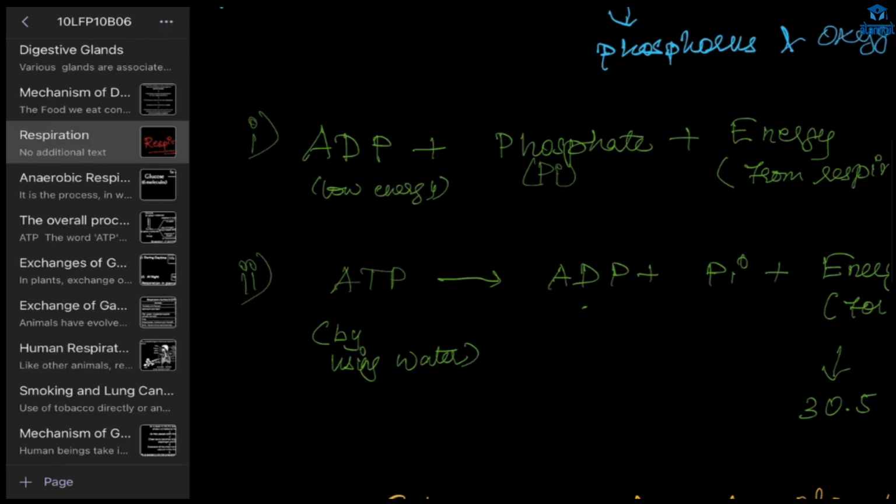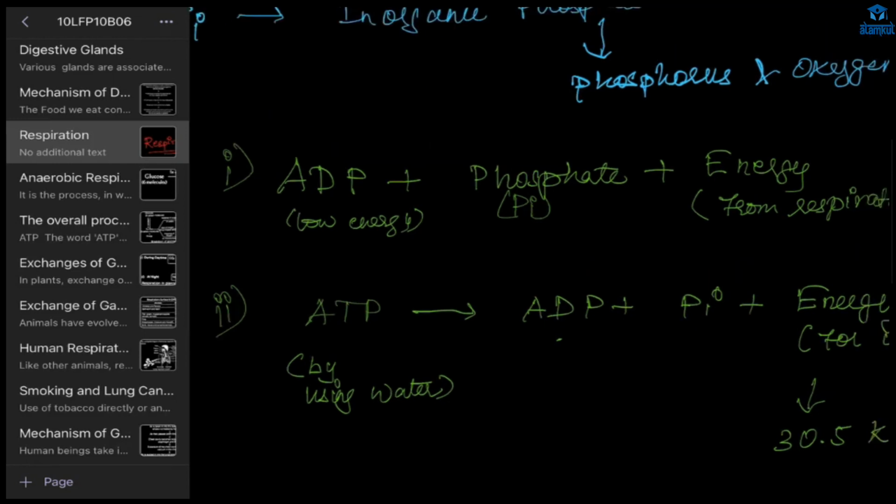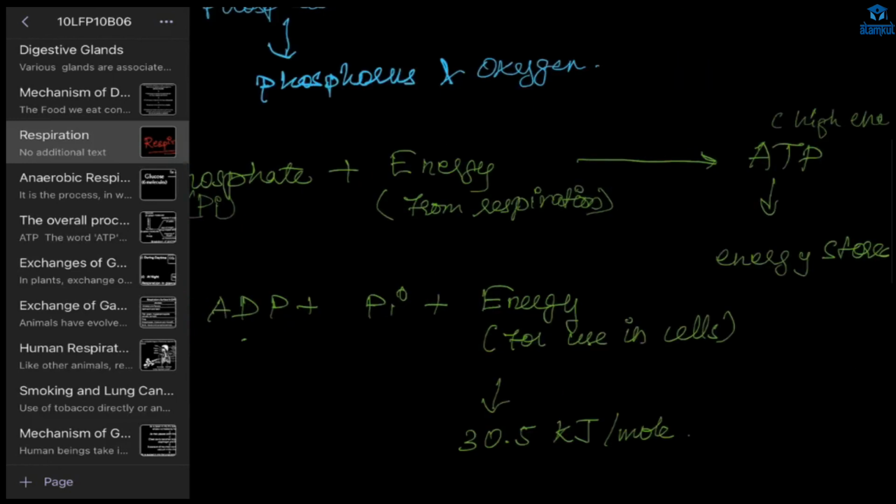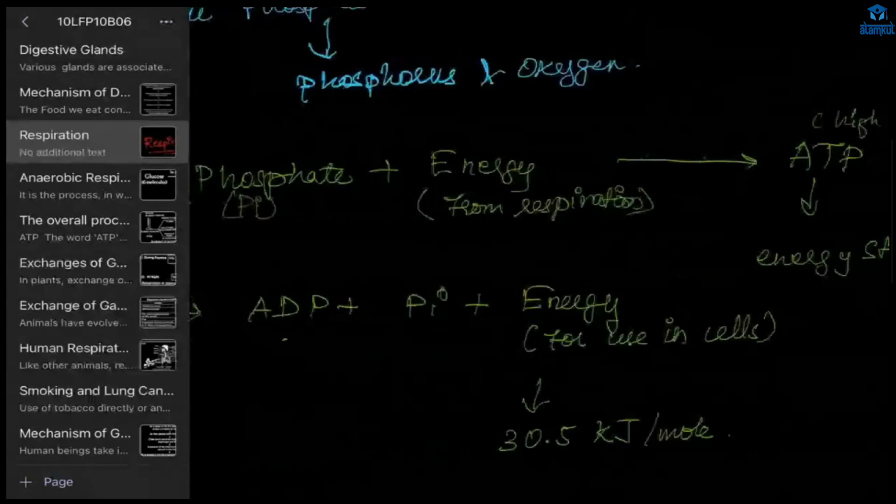So this low energy is not helpful for the cell. So when energy comes from the respiration, it will join with ADP and phosphate, and it will form ATP.